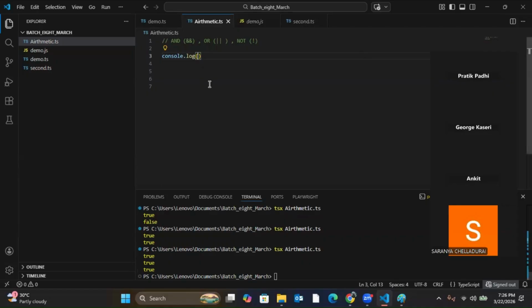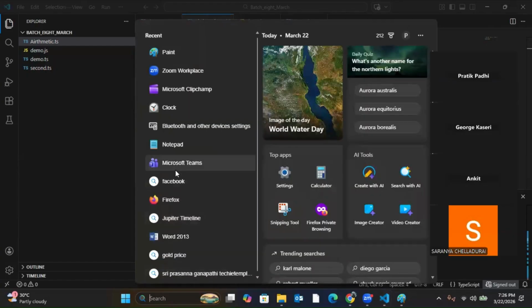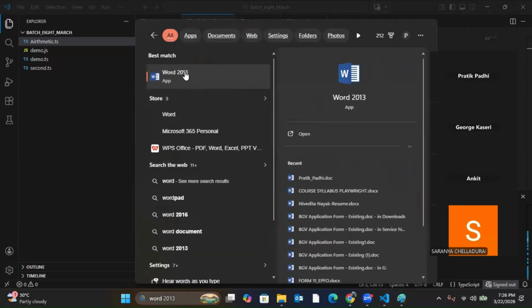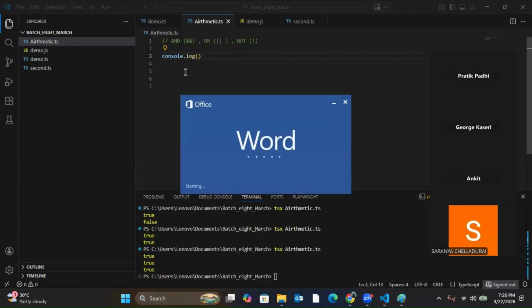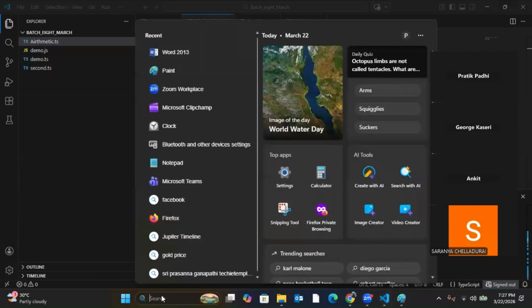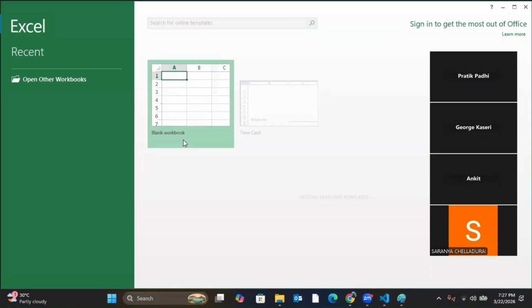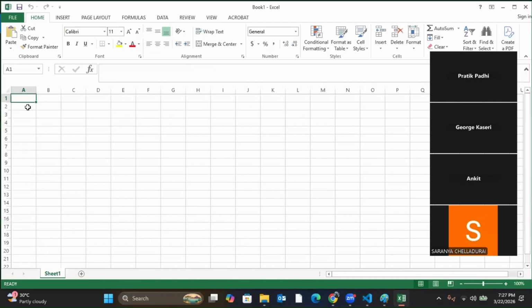So let me show you on one screen. I'll show it in Excel. Let's understand first the AND operator. For AND operator, true and true is true.